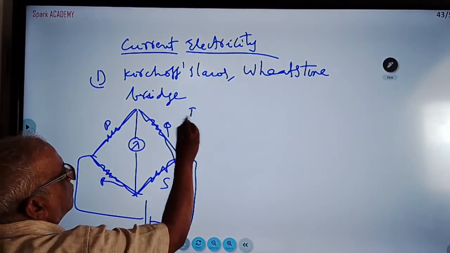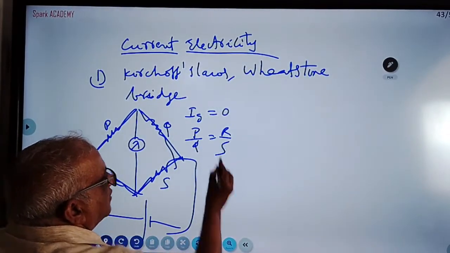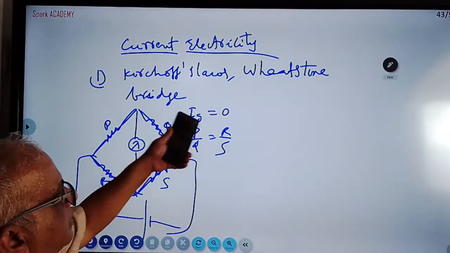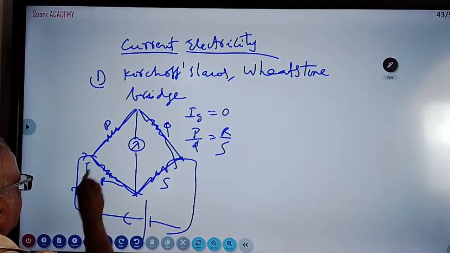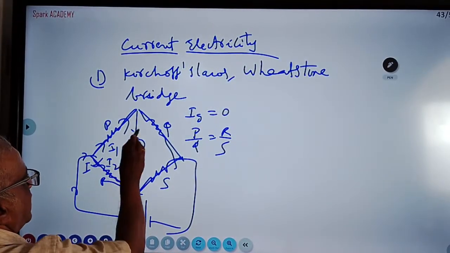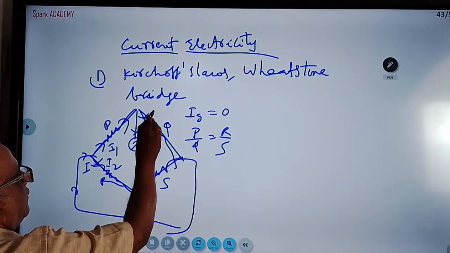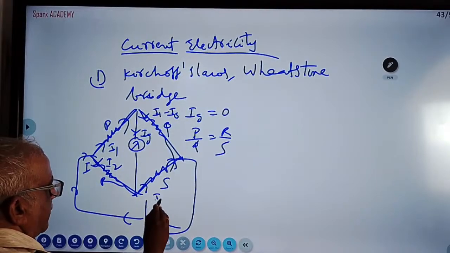When Ig is 0, P by Q is equal to R by S. This is the balanced bridge condition. In the balanced bridge condition, Ig should be equal to 0. Here current comes and splits into I1 and I2, Ig becomes 0. This is nothing but I1 minus Ig, and this is nothing but I2 plus Ig.